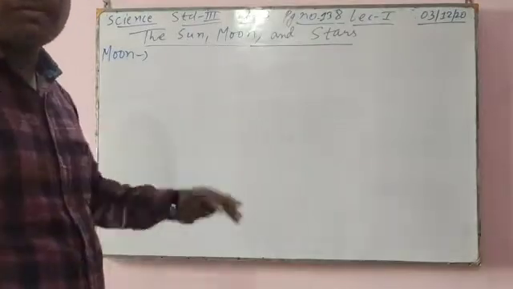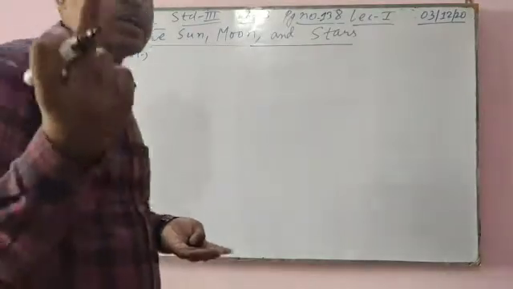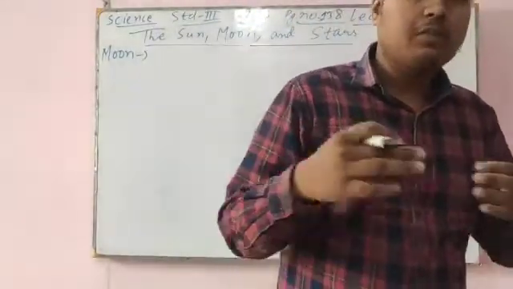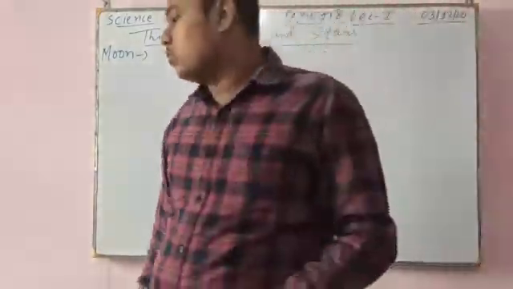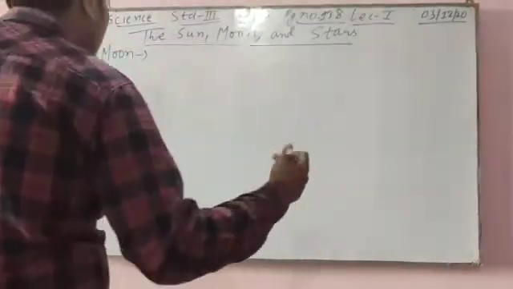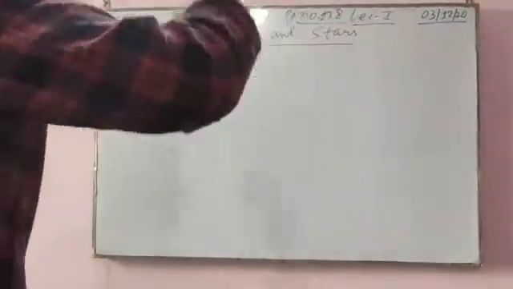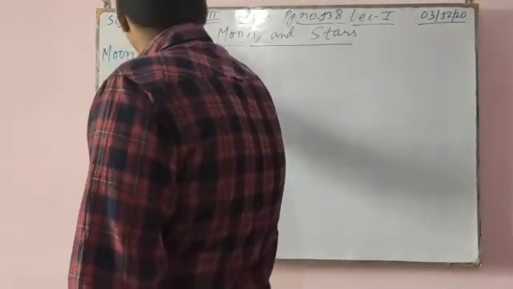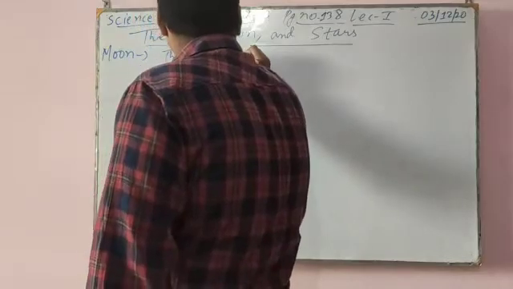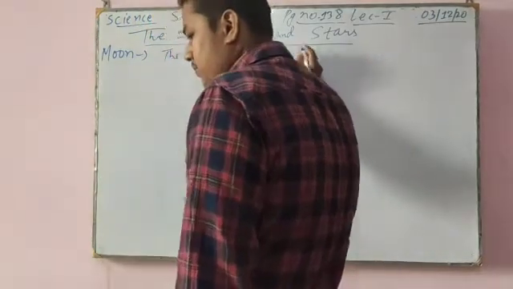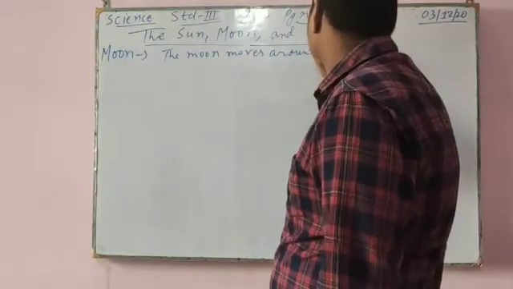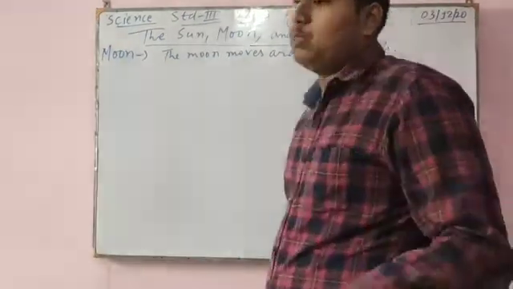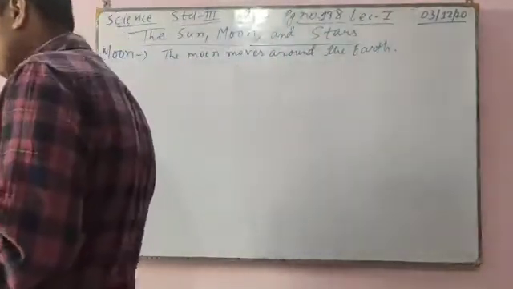All planets have their own moons. Earth has only one moon. Maybe Jupiter has more than 100 moons. Saturn has more than 1000 moons. So all planets have their own moons, and each moon moves around its planet. So we can say the moon moves around the earth. Some planets have one moon, some planets have two moons.